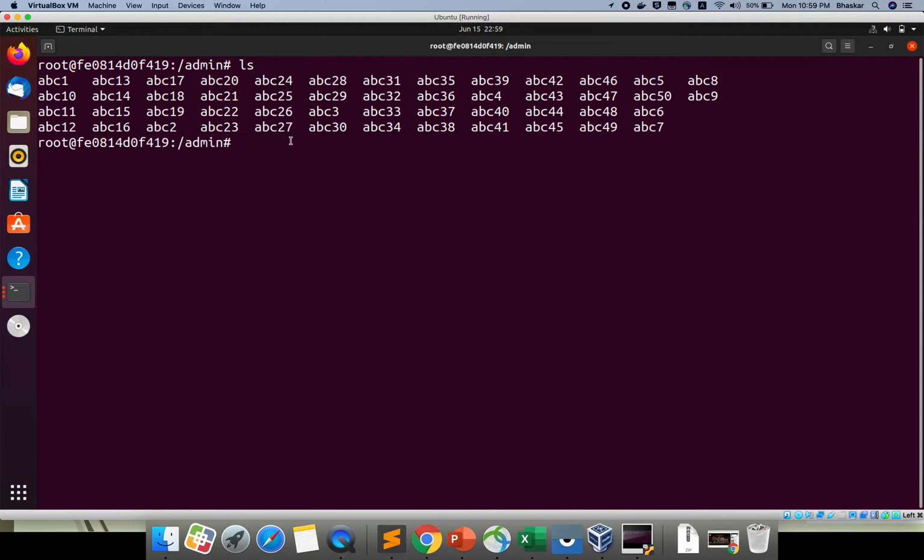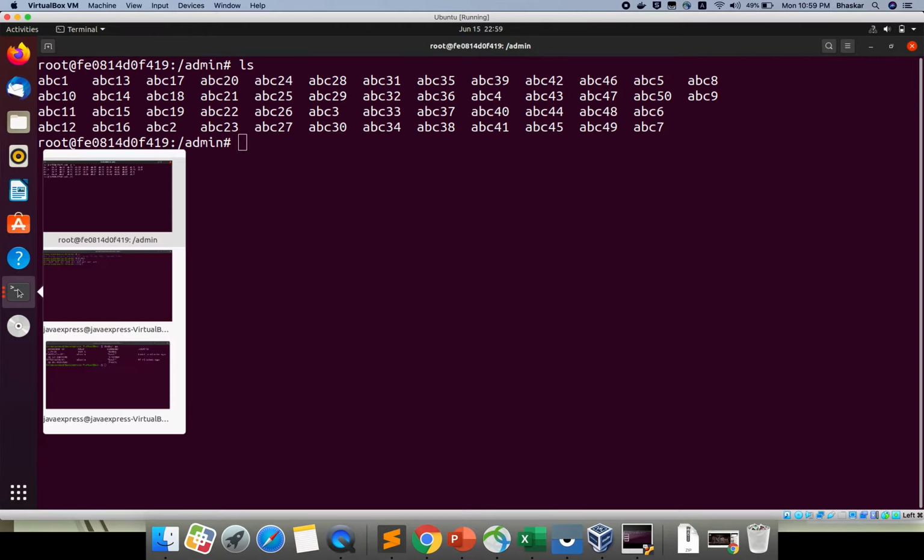If you remove this container, what will happen? Previously it would delete, right? Now I gave /admin, so the container will create one anonymous volume. One volume will be created. How to check that part, I will show you now.